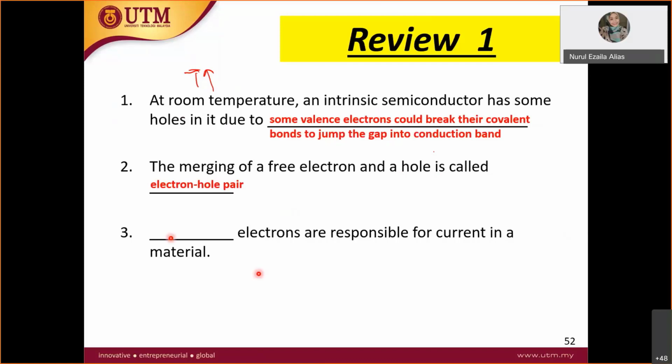So what electrons are responsible for current in a material? Free electrons, because of the transfer from the valence band to the conduction band. What is another name for the free electron? Conduction electron. Why conduction electron? Because it is in the conduction band.